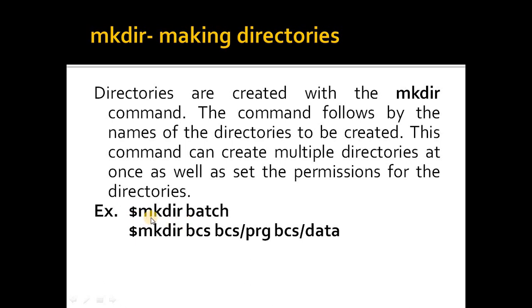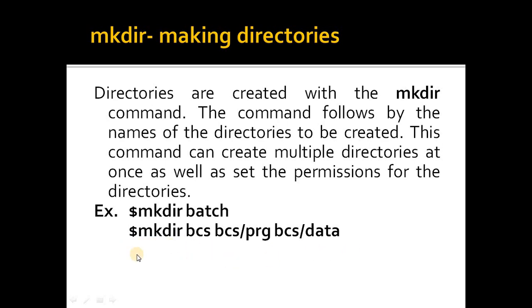Now in this first example, at the bash prompt I have given the mkdir command and the name of the directory which is to be created. This is the name of the new directory. If the directory already exists, then the operating system will give you the message that the directory is already there. If the directory is not already there, it will be created. So this is the example of creating a single directory.